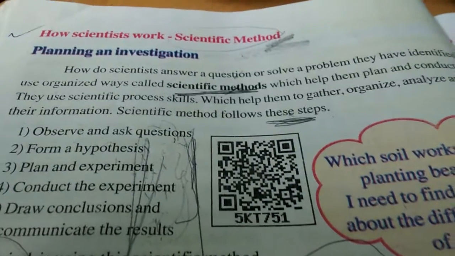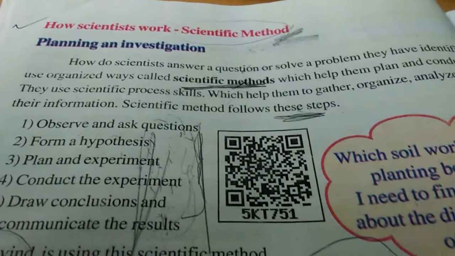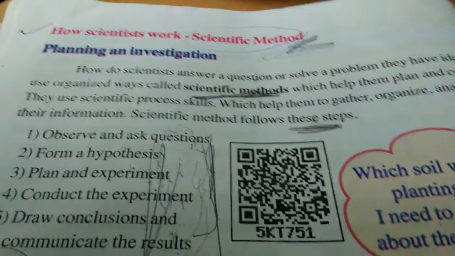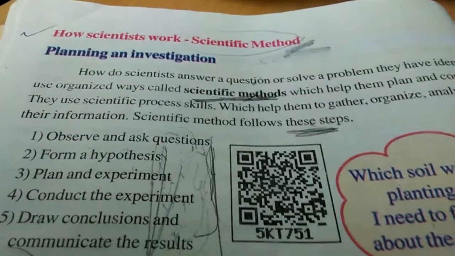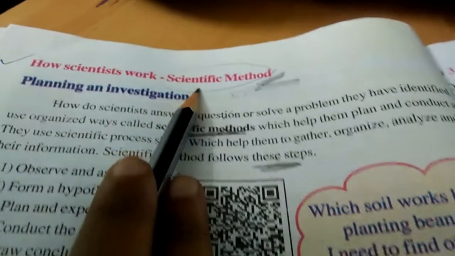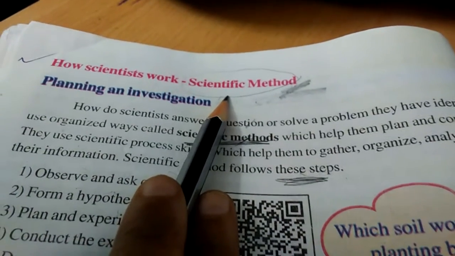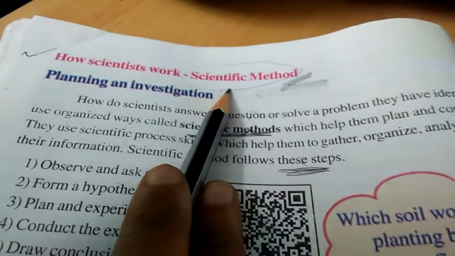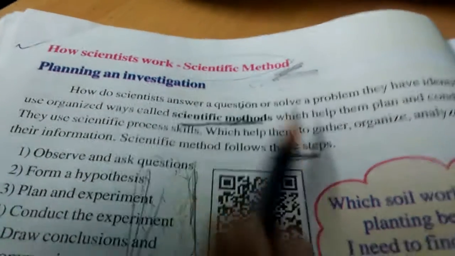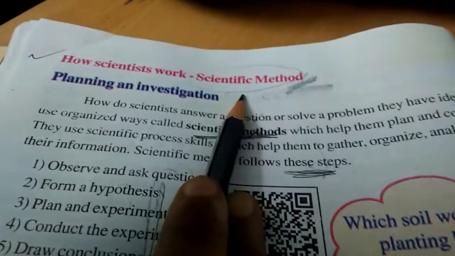In before classes, what did we learn? We learned what is science. Science is a thinking process. Science is a gaining of knowledge. Now we have learned scientific methods. What are the scientific methods? Scientific methods are nothing but the steps scientists use while doing an experiment.